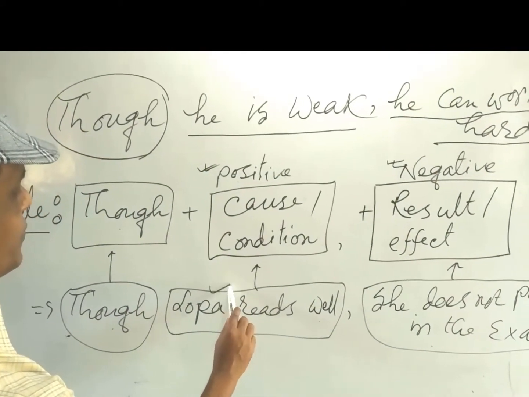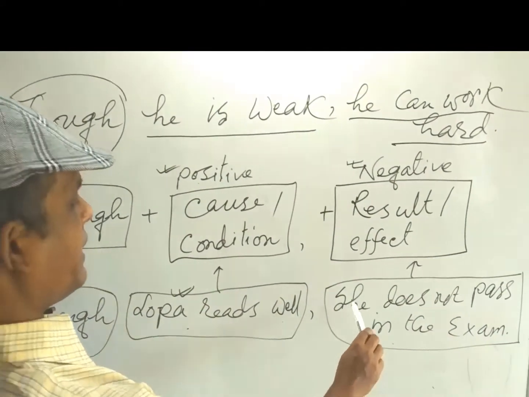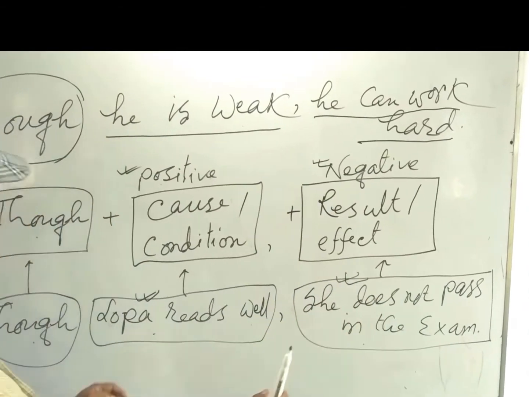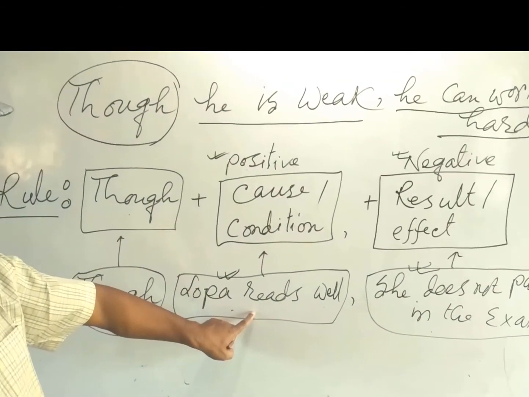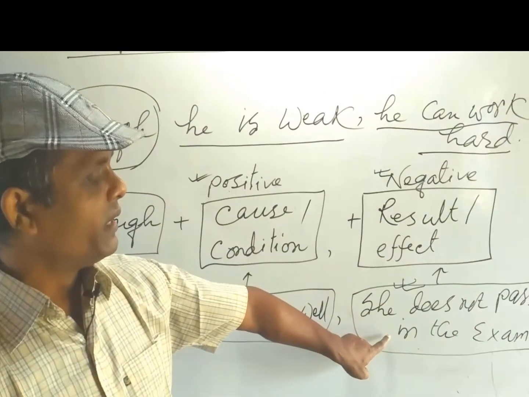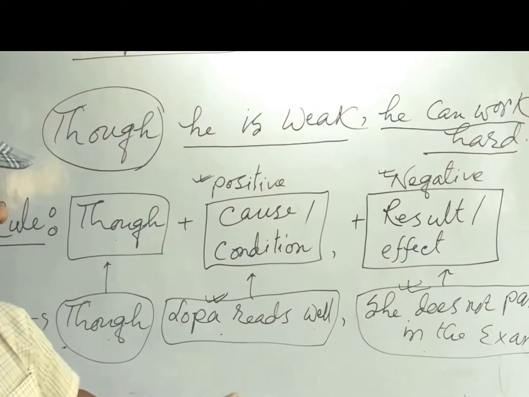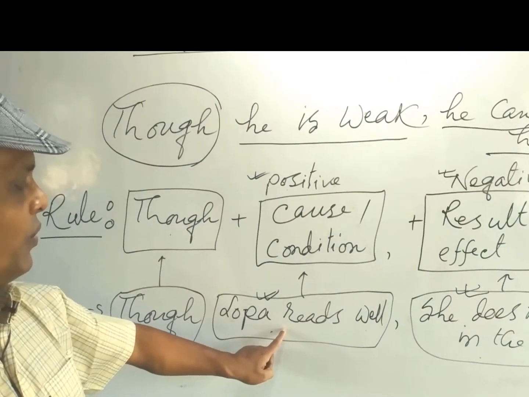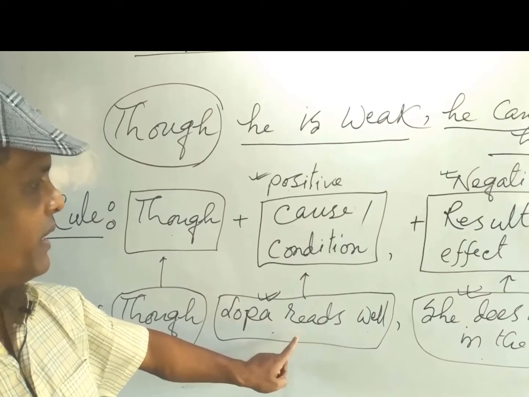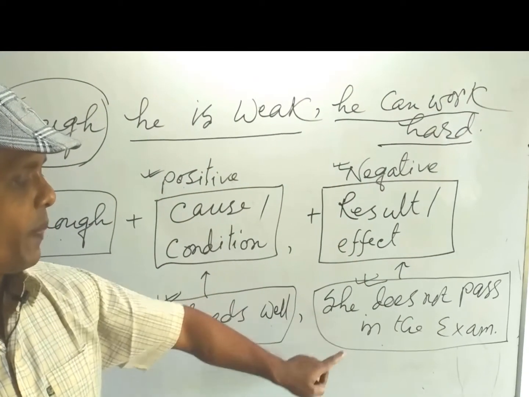Here is a positive cause, and here is a negative result.